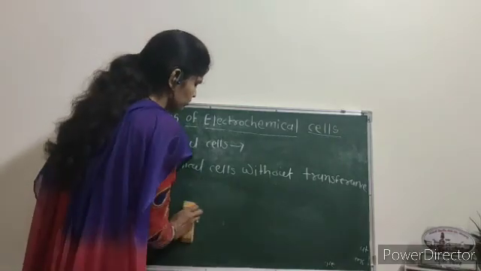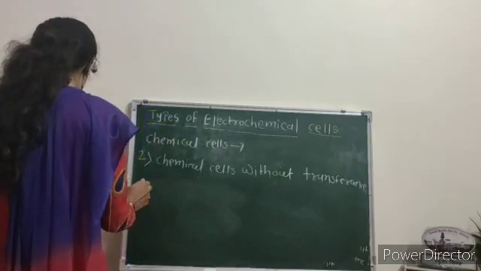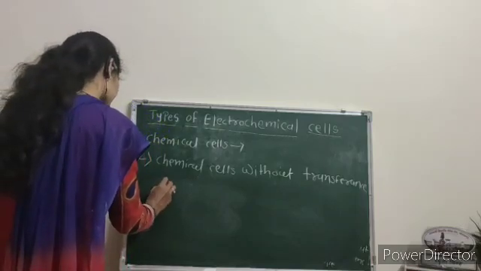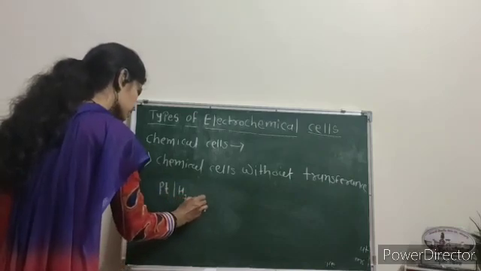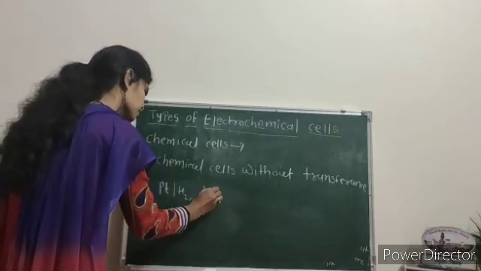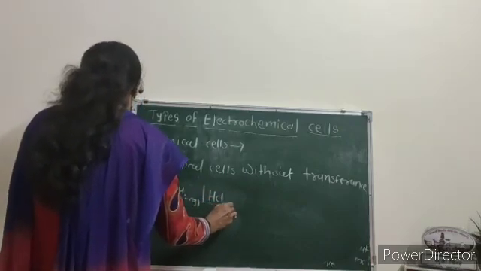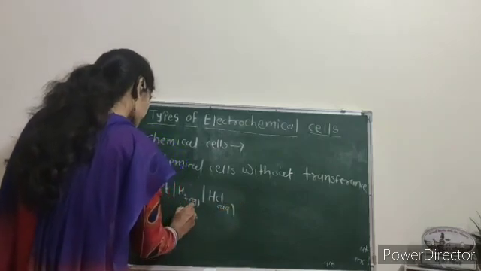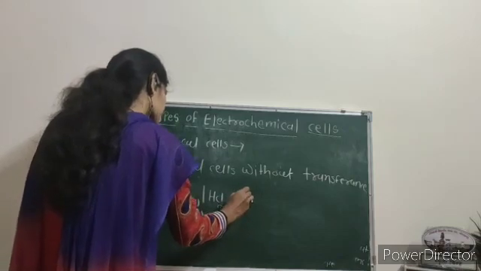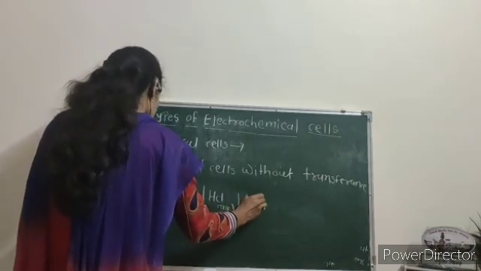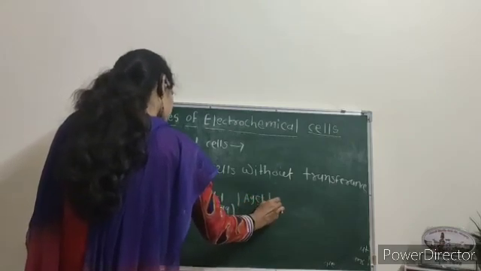Here we consider one example of chemical cell without transference: a platinum electrode with H2 gas dipped in aqueous HCl solution, with gas at 1 atmospheric pressure, and the second electrode is AgCl, Ag.